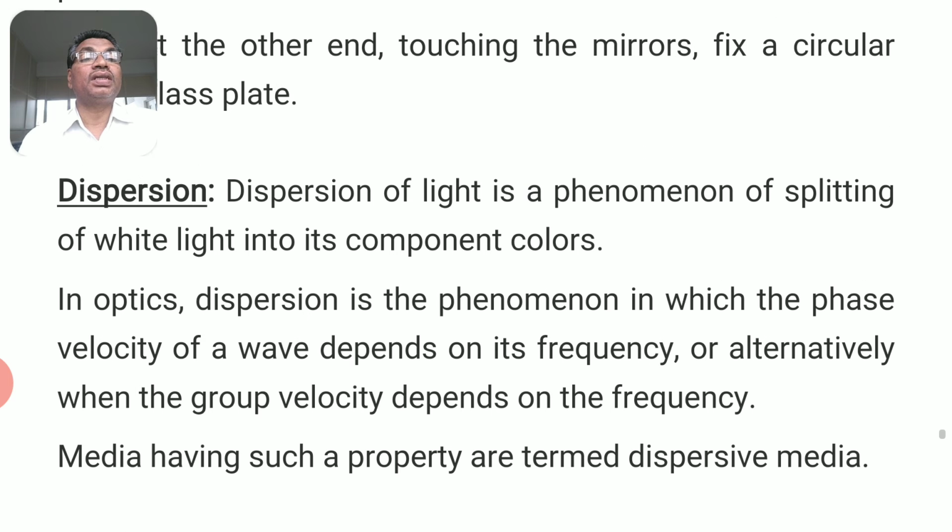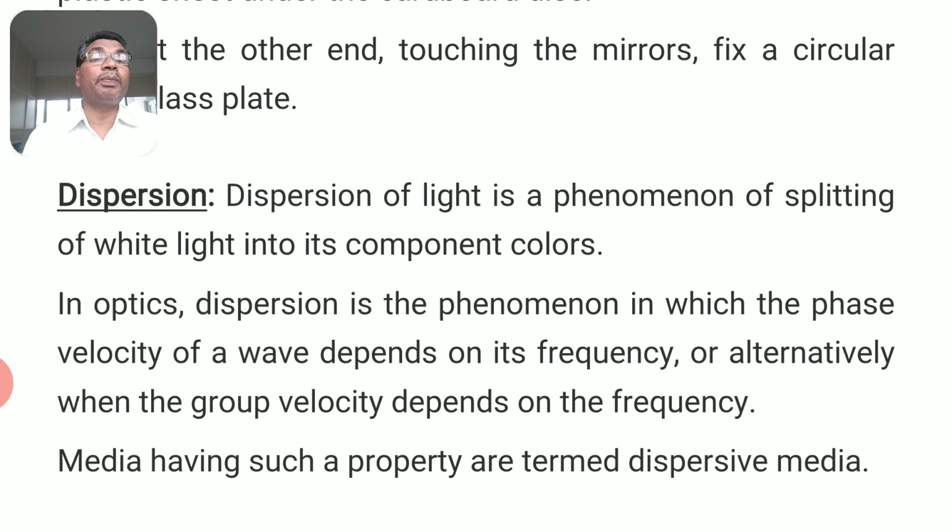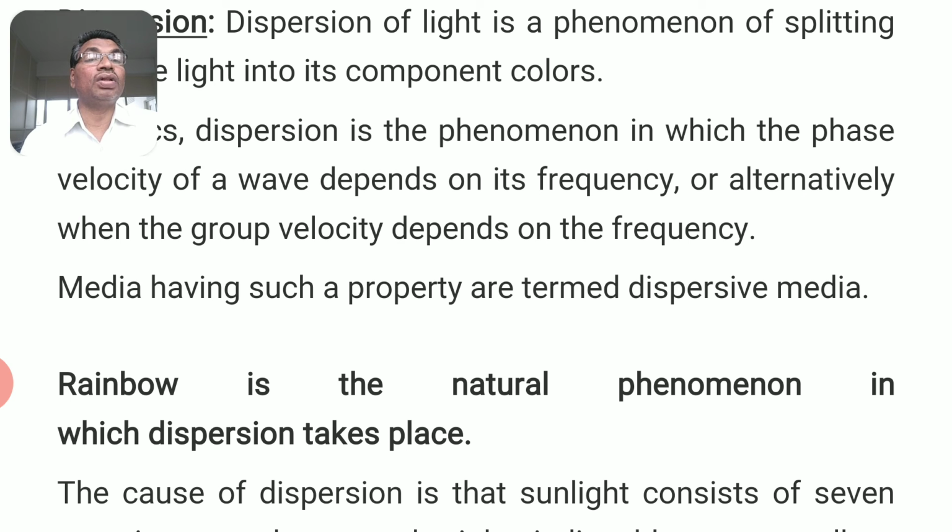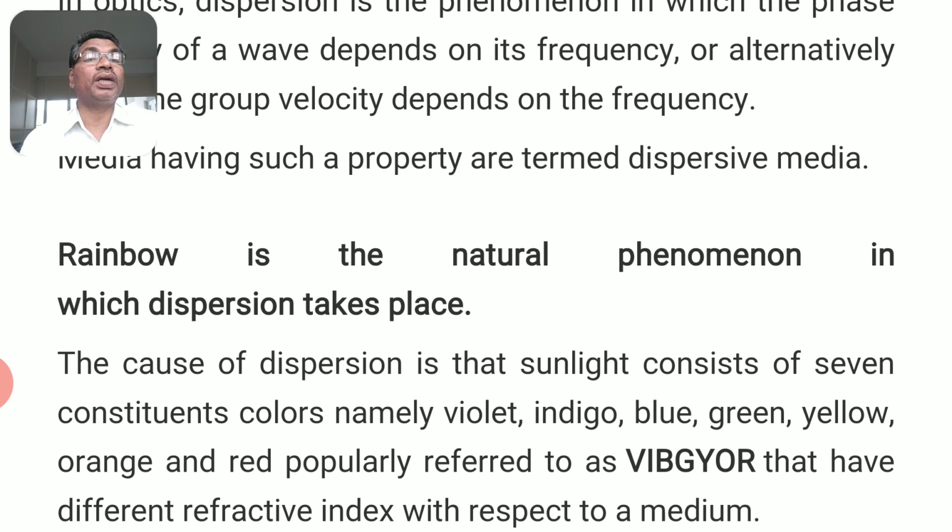Then what is meant by dispersion? Dispersion of light is the phenomenon of splitting of white light into its component colors. So generally white light contains 7 colors. Those 7 colors are split when they pass through a prism. In optics, dispersion is the phenomenon in which the phase velocity of a wave depends on frequency, or alternatively, when the group velocity depends on the frequency. Media having such a property are termed dispersive media. A rainbow is the best natural example in which dispersion takes place.